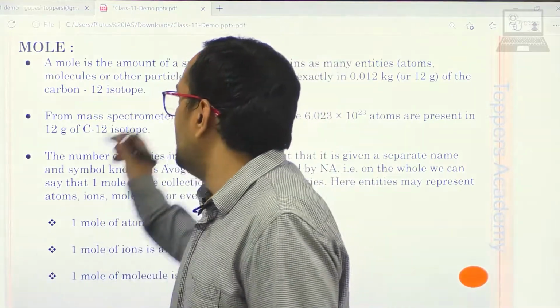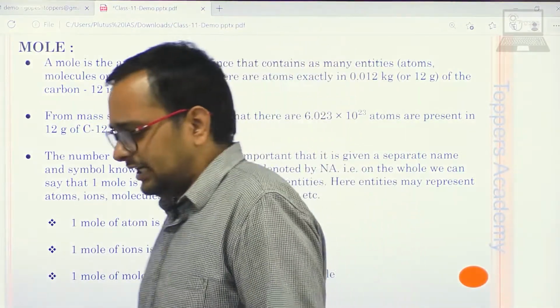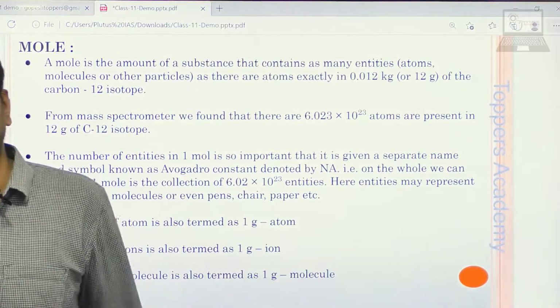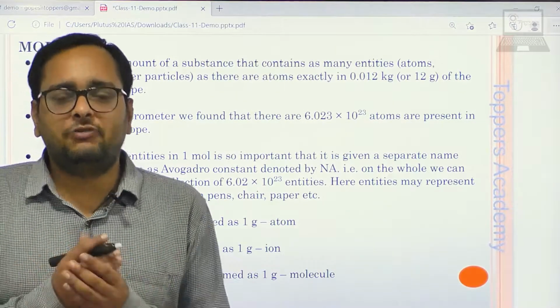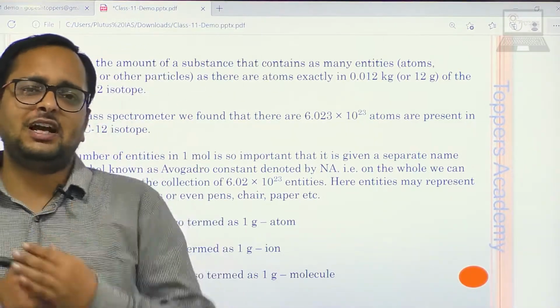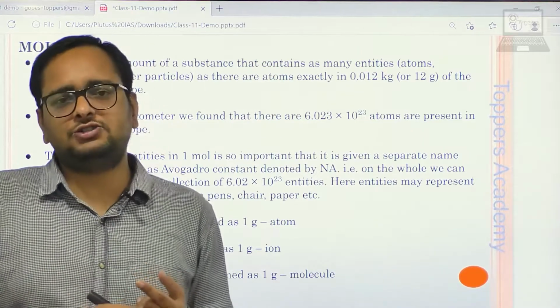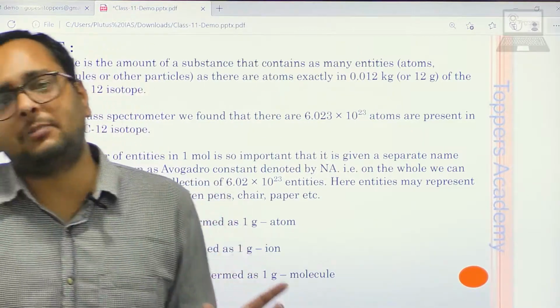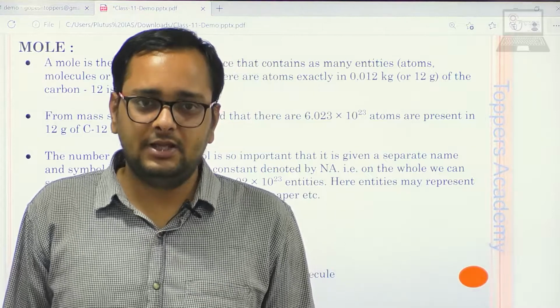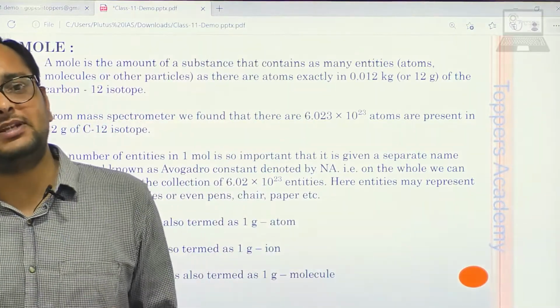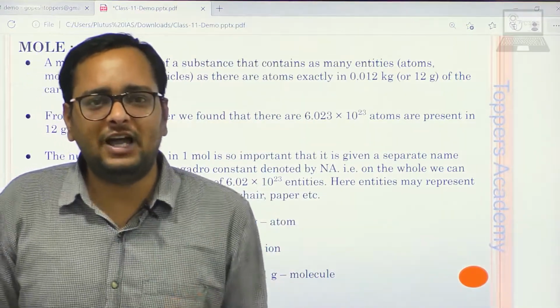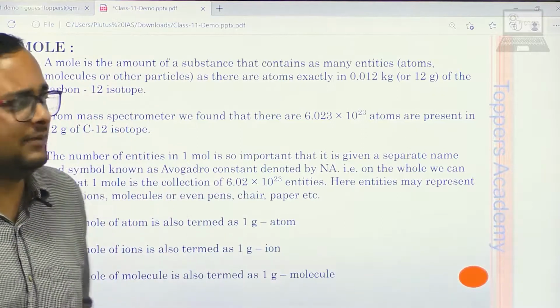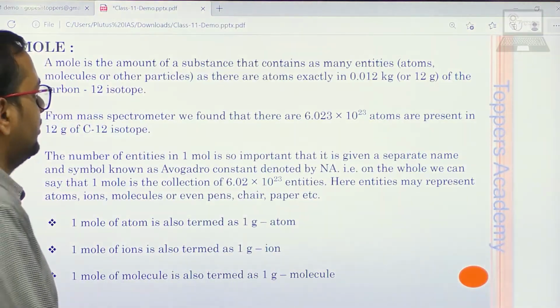So a mole is the amount of substance contained in 12 gram of carbon. Why have we chosen specifically carbon? Why not nitrogen or oxygen? Because the atomic weight of carbon is exactly 12 gram. That's why we use the Avogadro number of atoms for the mole of carbon.